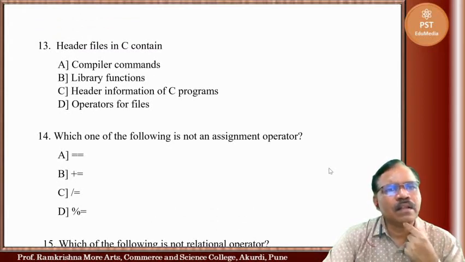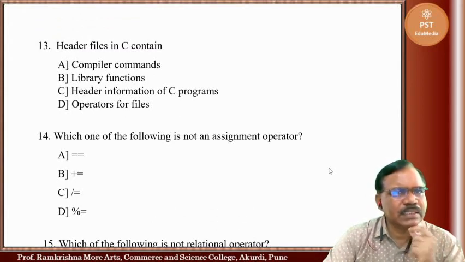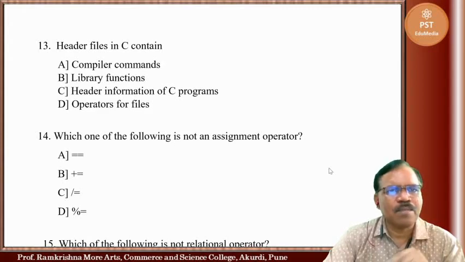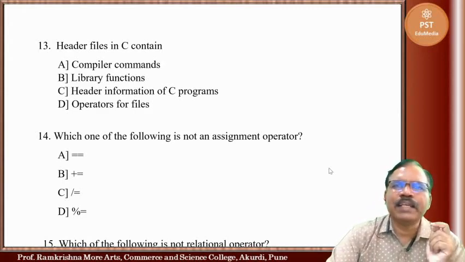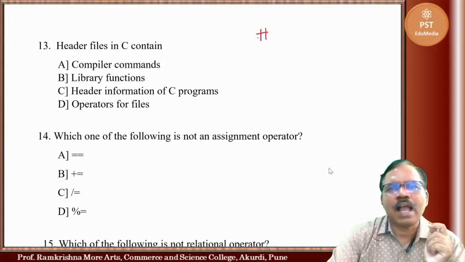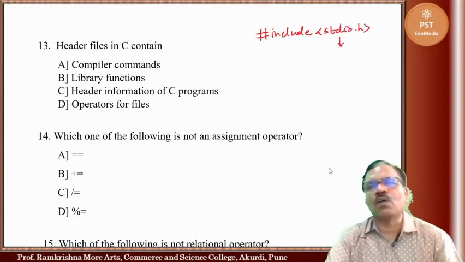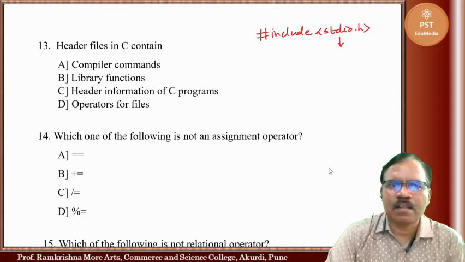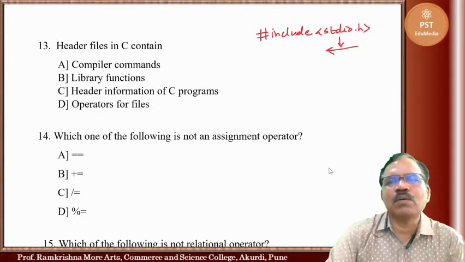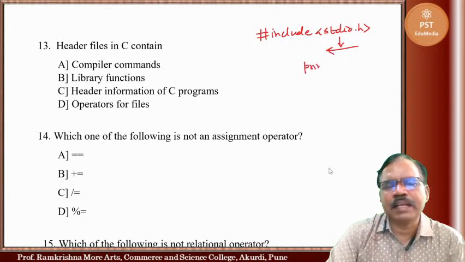Now the next one: header files in C contain compiler commands, library functions, header information of C program, operators for files. If we take hash include stdio.h, this is the standard input output header file. It contains information about functions like the printf function and scanf function.